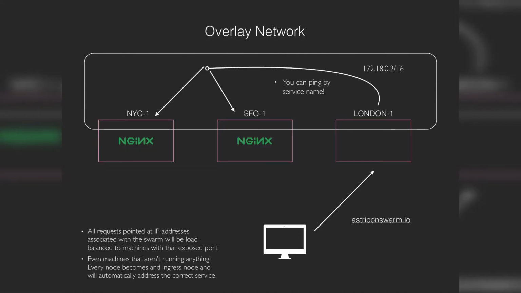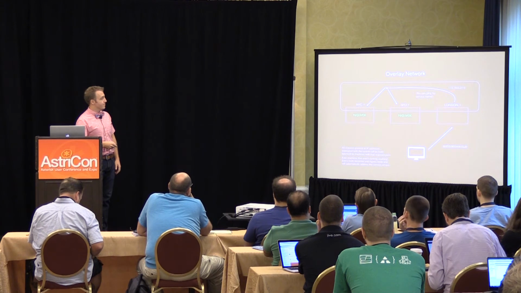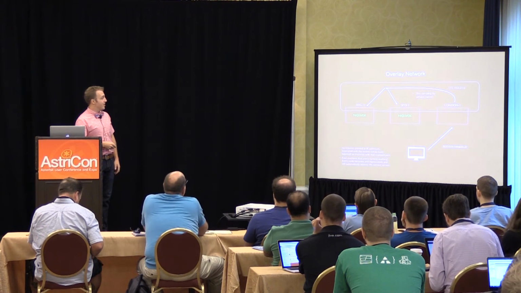Okay. So we've talked about this a little bit. Again, the overlay network is kind of fun, right? It takes these individual machines in SFO, London, whatever, links them by an internal network with its own Docker IP range, and then you can ping by service name.